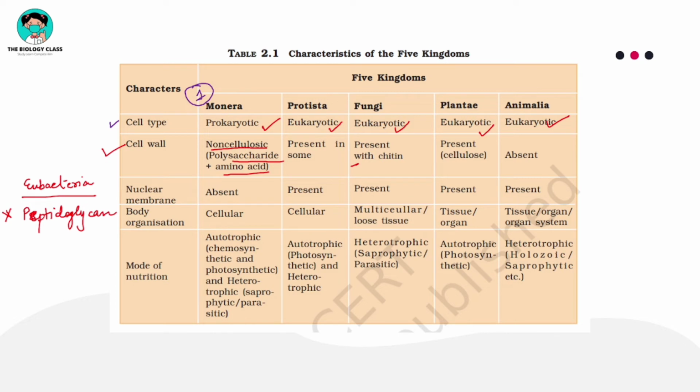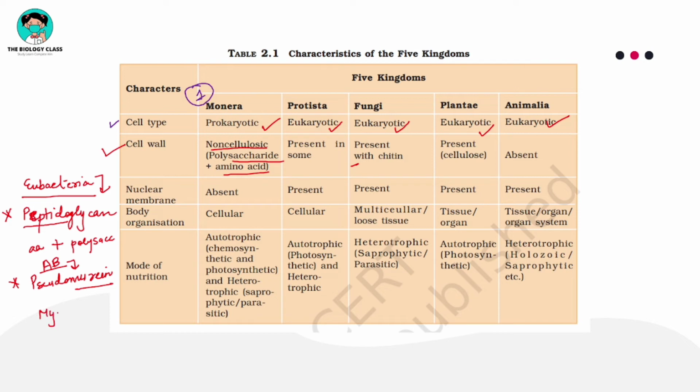What is this peptidoglycan? It is a polysaccharide. Peptido means some peptide will be present, and a peptide is made up of amino acids. Then we have glycan, which is nothing but a polysaccharide. So you have understood the meaning of polysaccharide plus amino acids. In certain members like archaebacteria, it is made up of pseudomurein. So remember, in archaebacteria the cell wall is made up of pseudomurein, and in eubacteria it is made up of peptidoglycan.